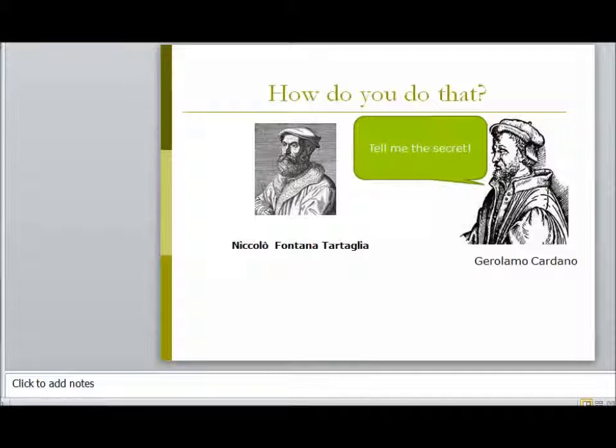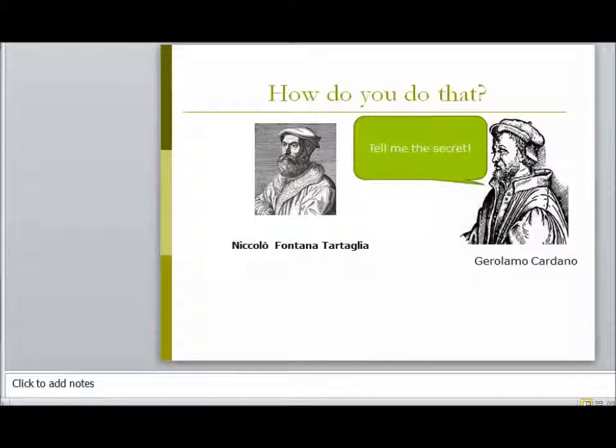Now Tartaglia at the time didn't have this, and so what he did was he had entered himself into mathematical competitions. I guess at the time it was a bit like The X Factor for mathematics. Two mathematicians would go head to head and challenge themselves with problems, and you can imagine a crowd watching them and perhaps even betting on the outcome of that.